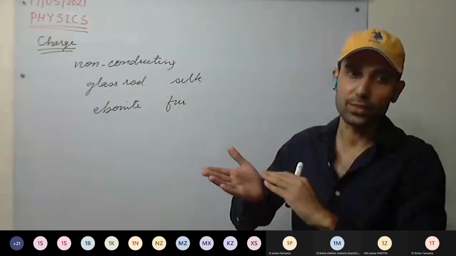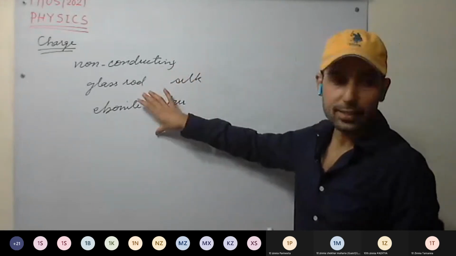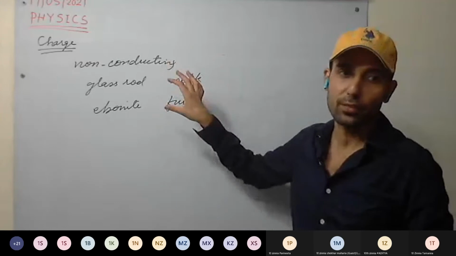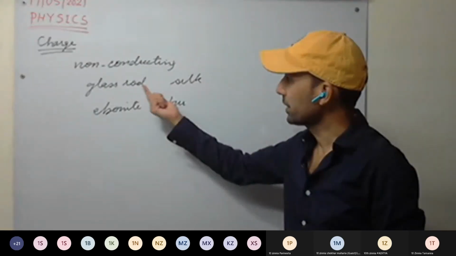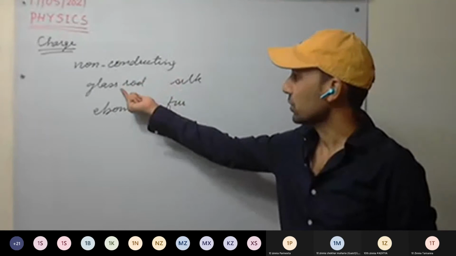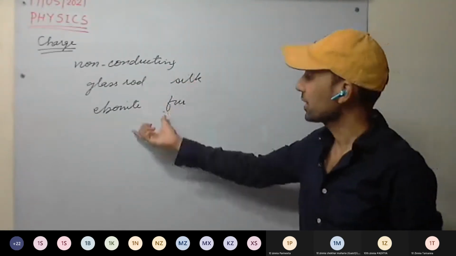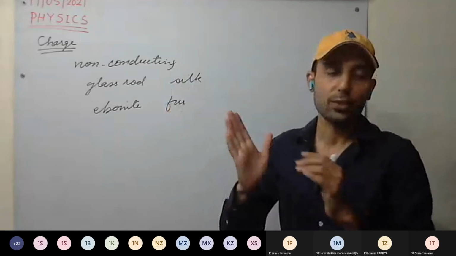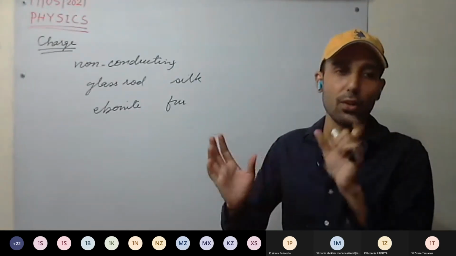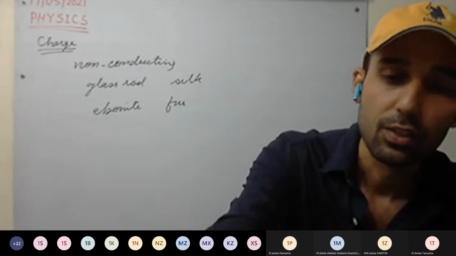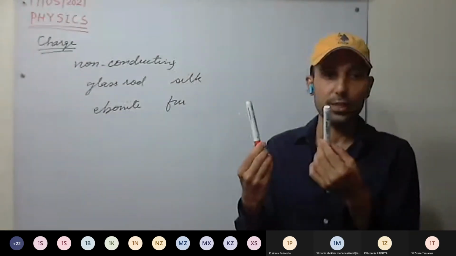When we rub the glass rod on silk, what happens? There is a transfer of electrons. One gets the excess of electrons, the other gets the deficit of electrons, and we call them charged. The glass rod gets charged, and the silk as well. So when two non-conducting bodies are rubbed together, there is a transfer of electrons. One body will have an excess of electrons, the other will have a deficit of electrons.